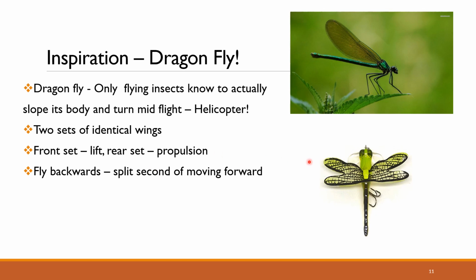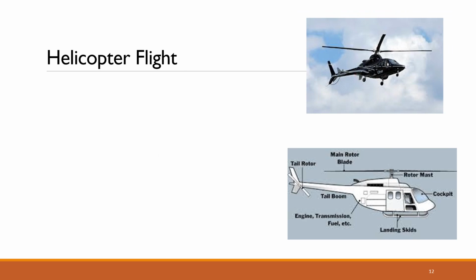So what happens is, when this dragonfly is flying, within 1 second of moving forward, it has the ability to fly backwards. That is, it can immediately turn around, and this is possible because the role played by the wings is reversed. When it turns backward, because of the transitioning of muscles, the rear set performs the act of lifting, whereas the front set helps in propulsion. A similar aspect is incorporated in the flight of a helicopter.